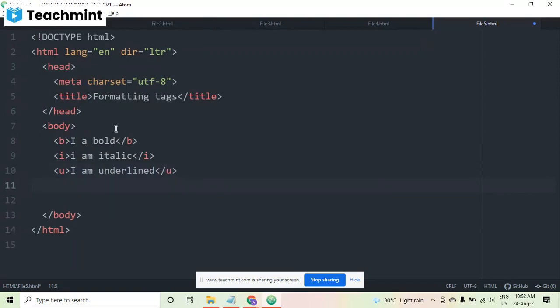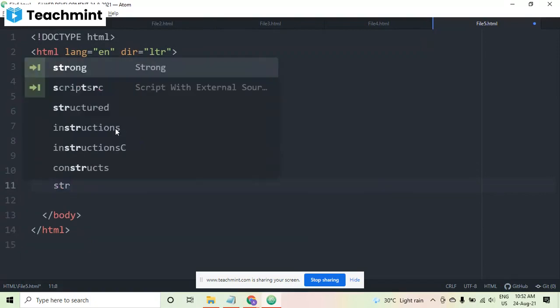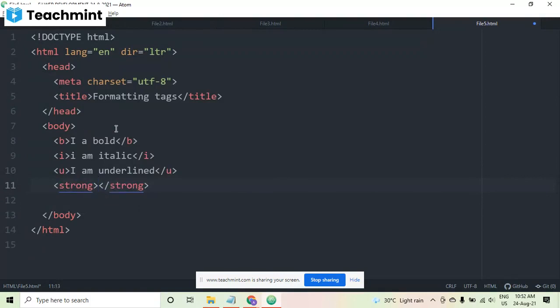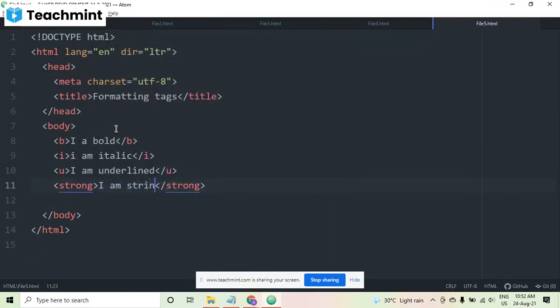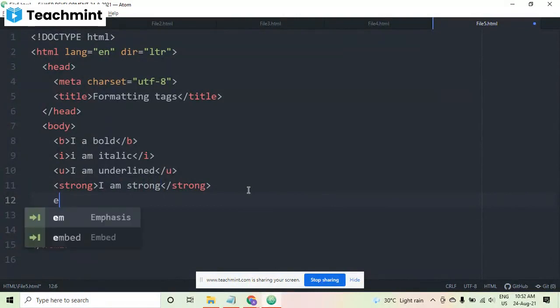Then here is a strong tag. A strong tag also gives the output in bold only. I am strong, but yes, it is like emphasizing. If you want to use this tag, it will give the same output. But it's up to you. There are two options for you, whichever you like to use for bold. Either strong or b you can use.